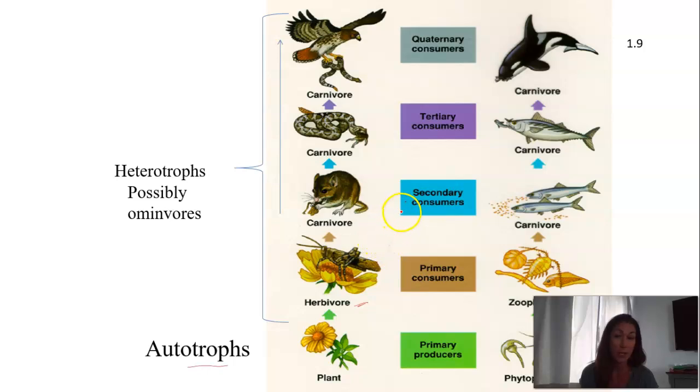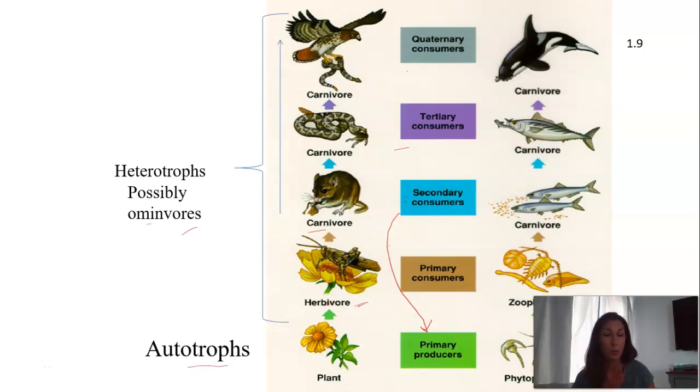Now remember, a secondary consumer can also eat a primary producer. And if that's the case, we call it an omnivore. Okay, so an herbivore eats plants, a carnivore eats animals, an omnivore eats both plants and animals. A tertiary consumer will eat a secondary consumer, and then our quaternary consumer, or our top predators, will eat the tertiary consumers. So you might have examples of all of these levels in an ecosystem, or you might only have a few.